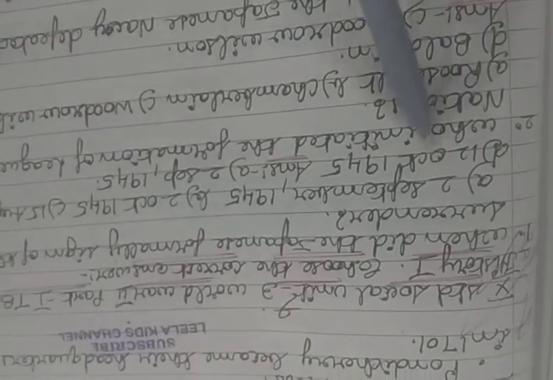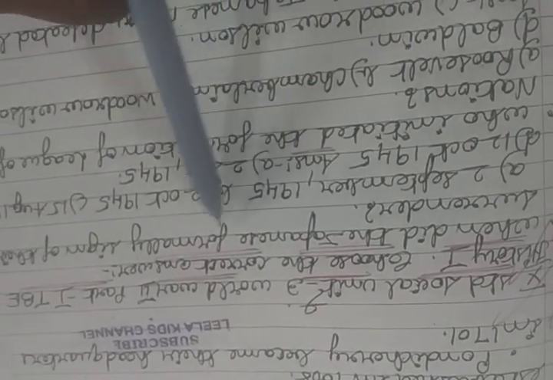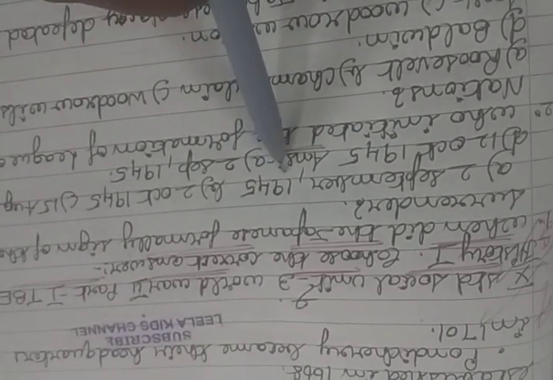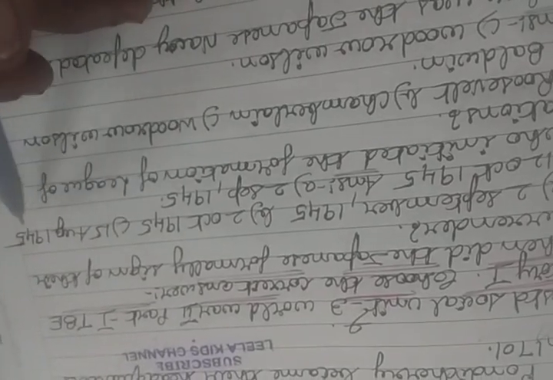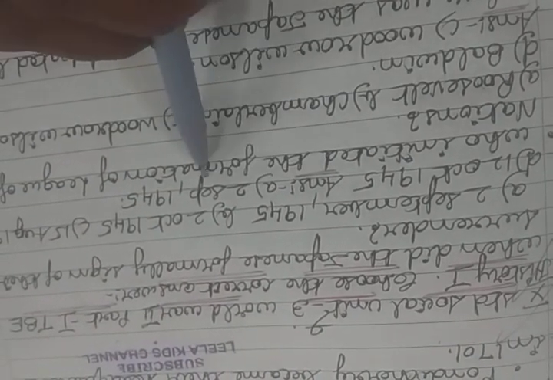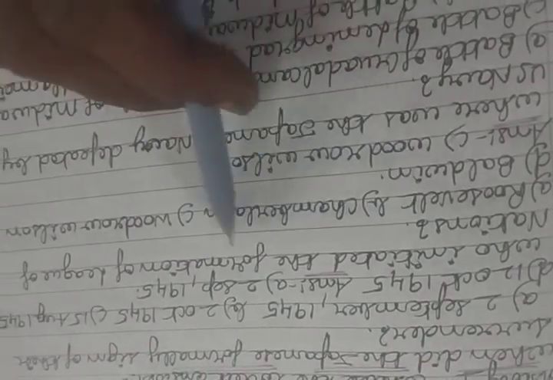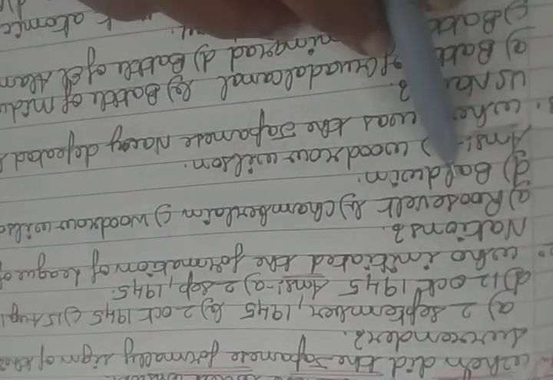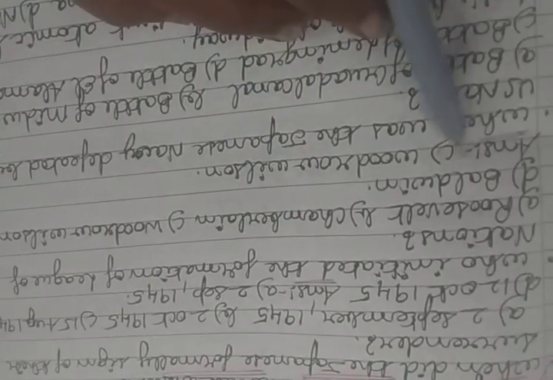Now coming to the video, choose the correct answer. When did the Japanese formally sign their surrender? 2nd September 1945, 2nd October 1945, 15 August 1945, 12 October 1945. Answer is 2nd September 1945. Who initiated the formation of League of Nations? Roosevelt, Chamberlain, Woodrow Wilson, Baldwin.